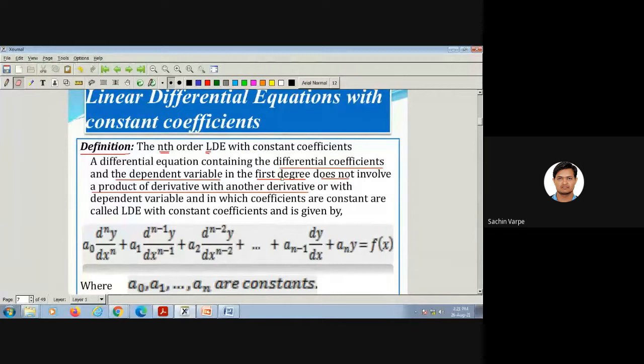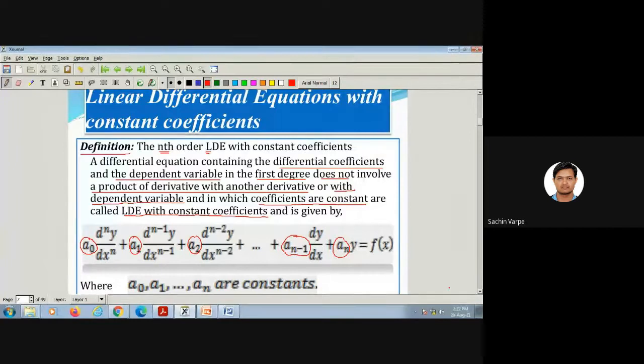There should not be a product of two derivatives, and there should not be a product of a derivative and its dependent variable, and in which the coefficients are constant. Coefficient means the coefficient of derivative terms like a0, a1, a2. These are all the coefficients, remember. These should be constant, and these are called the linear differential equation with constant coefficient.